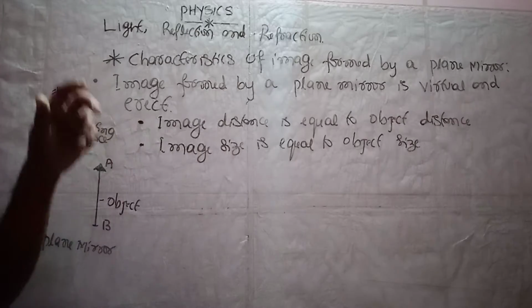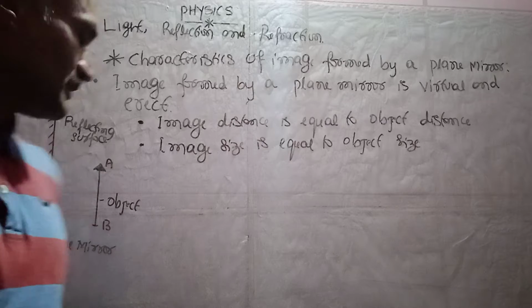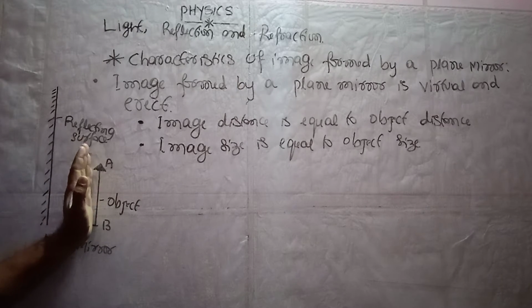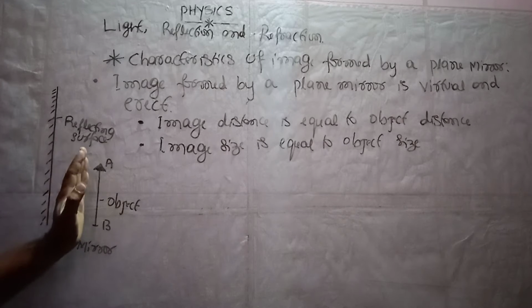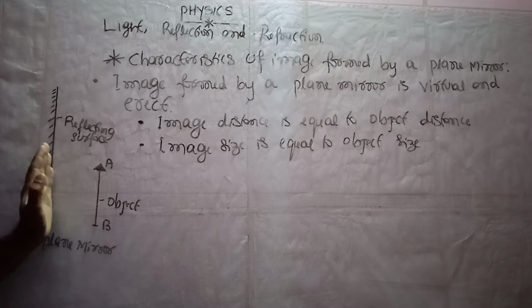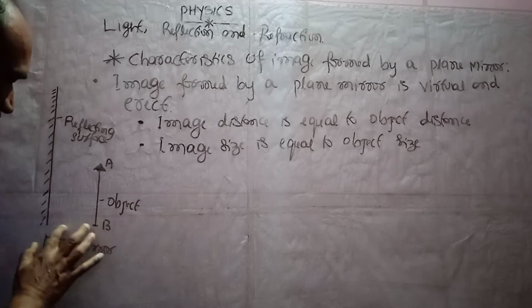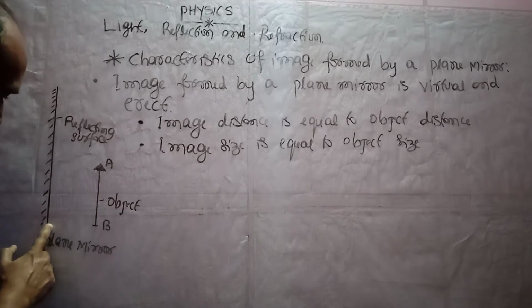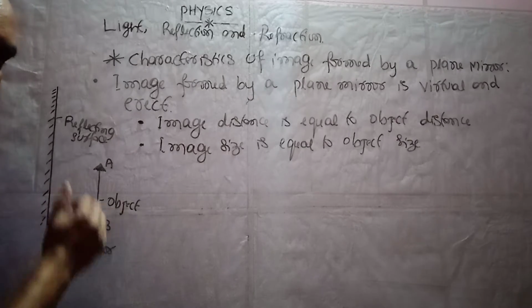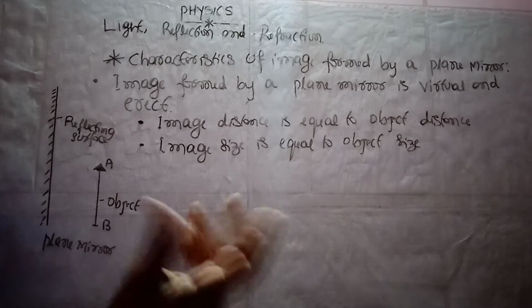And the second characteristic is that image distance is equal to object distance. If you keep the object near, you can see its image near in the mirror. If you take the object far away, the distance between mirror and object is what we call object distance, and the distance between mirror and image is what we call image distance.